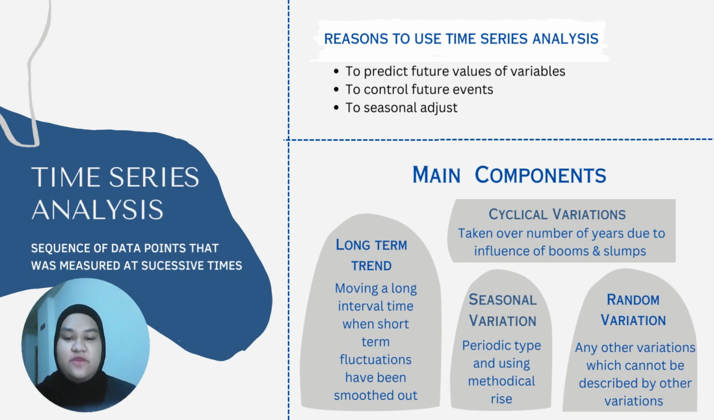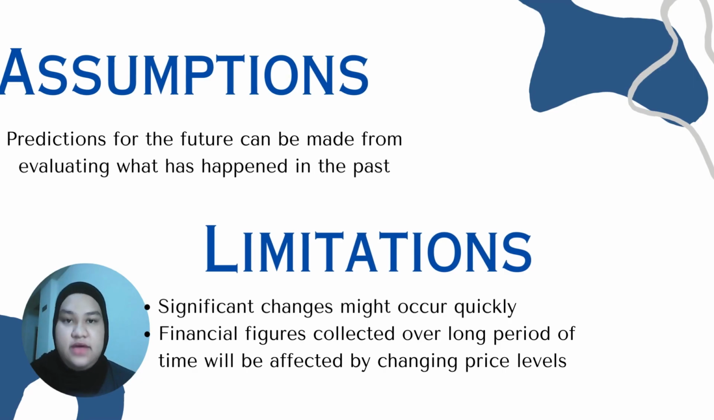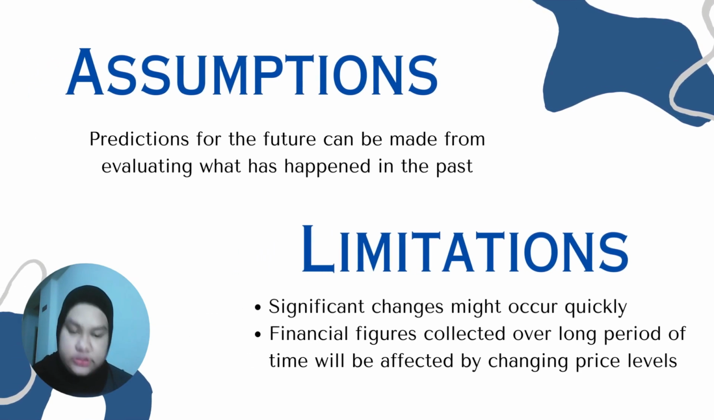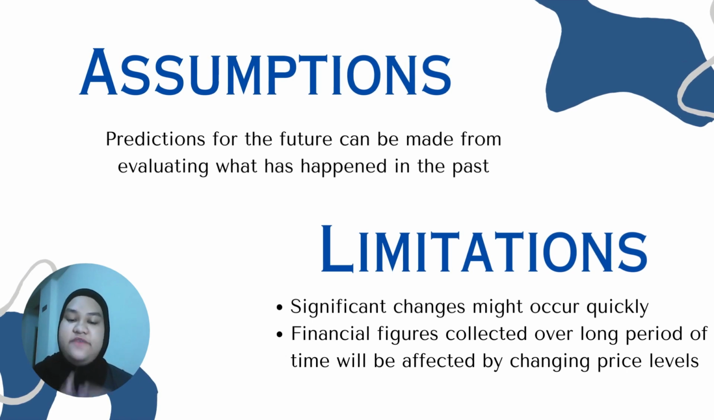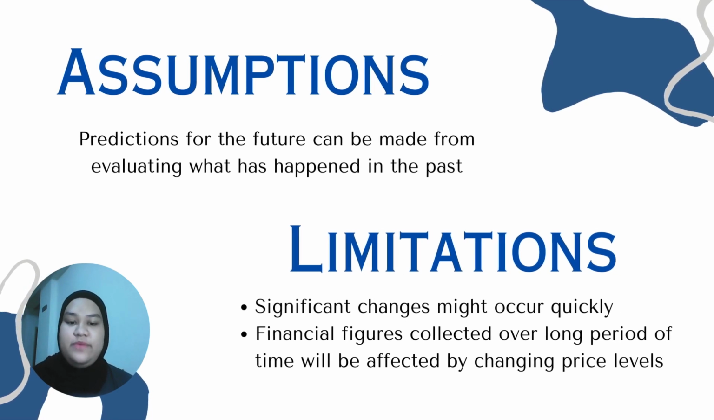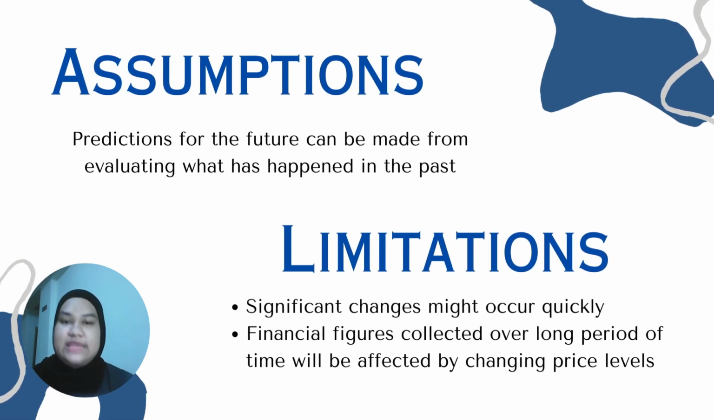This method is a compilation of data points that were measured at successive times. It is used to predict future values of the variables that are used in the analysis. It is also used to control future events and to seasonally adjust the set of data. The main components of the time series analysis are long-term trend, cyclical variations, random variations, and seasonal variations. However, in this analysis, it is assumed that evaluations of the past can predict the future. The limitations of this analysis are that significant changes can quickly happen. Secondly, financial figures will be affected by the changing price level in the market during this analysis.